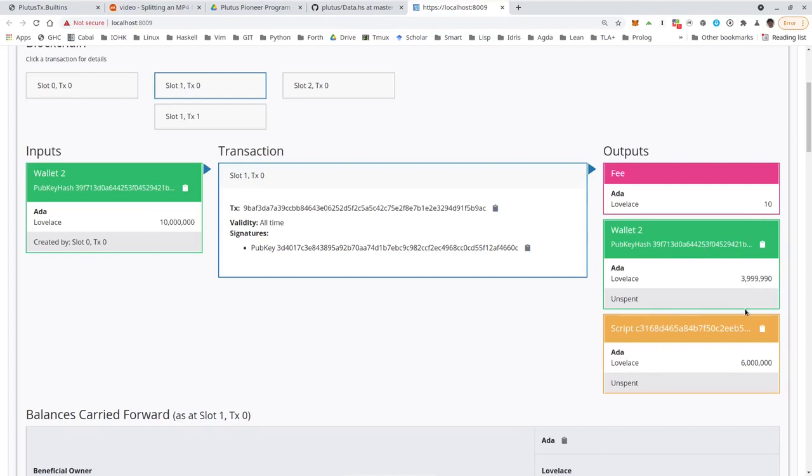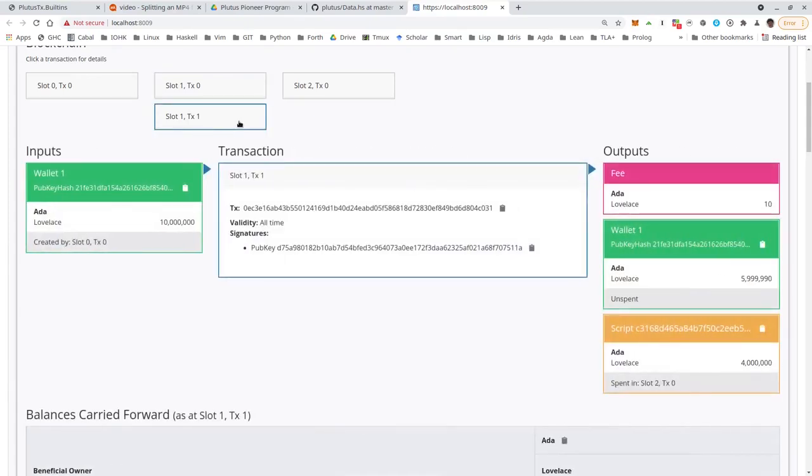And this is the script. So this is our shiny new script address that we got. Remember, we defined the validator and then hashed it, and the hash of the validator is more or less the script address. And we see that now 6 ADA sits at that script address.